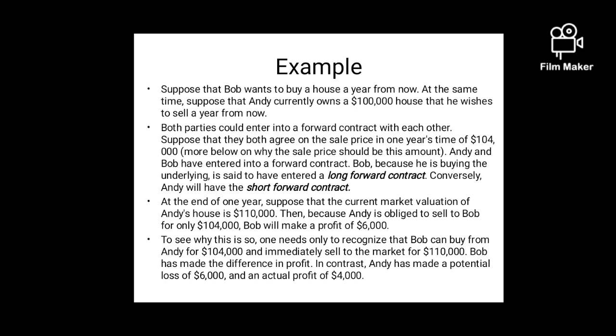So it only removes the risk of unavailability of the product and price risk. Both, a year before, have decided the price. They have locked the price. Andy will be selling at 1 lakh, Bob will be buying at 1 lakh. So for 1 year now they are sure that definitely they will be able to sell, and definitely the other person will be buying. So this is a small example of a forward contract. Now let's see the features of forward contract in the next slide.